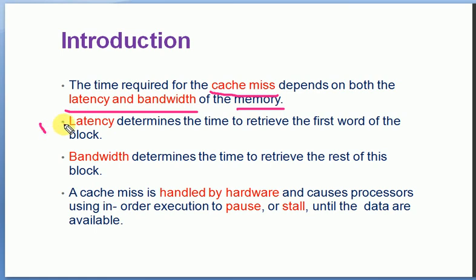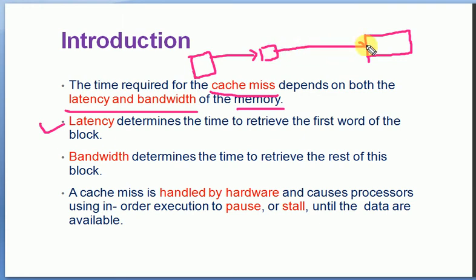So what is this latency? Latency determines the time to retrieve the first word of the block. So if this is the primary memory and this is the cache and this is the processor, if there is a cache miss, it will go and check the data in the primary memory.